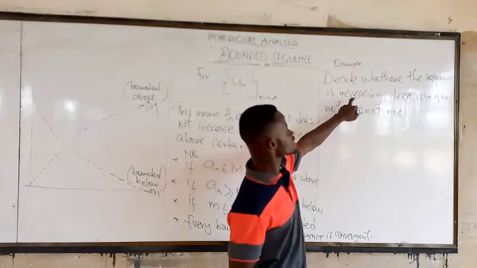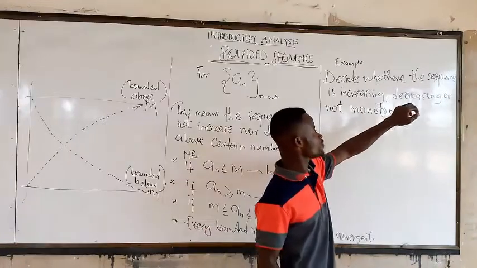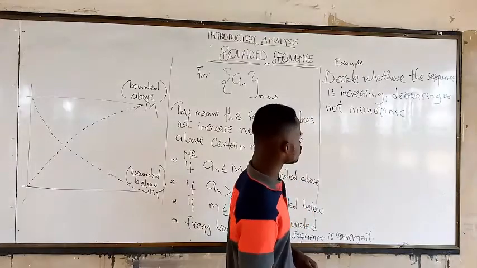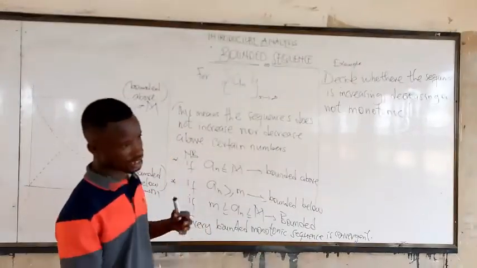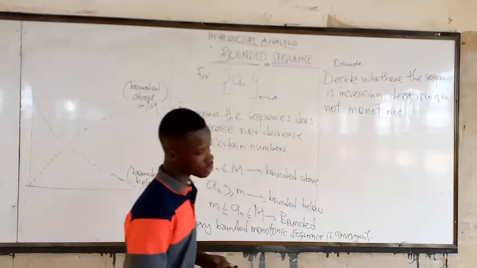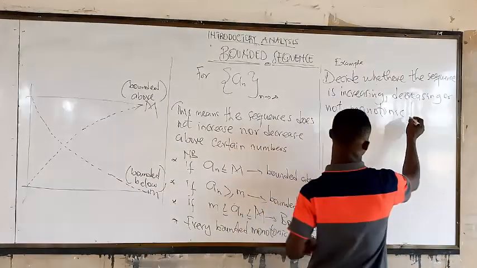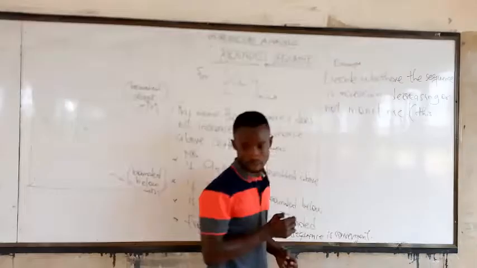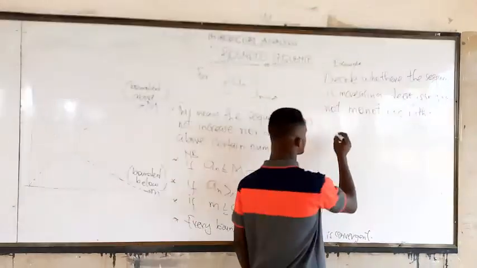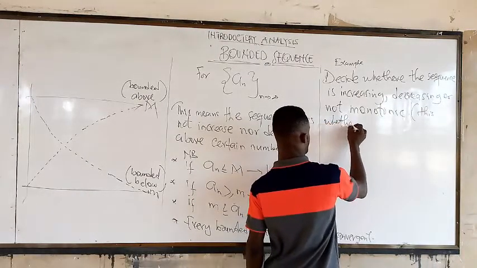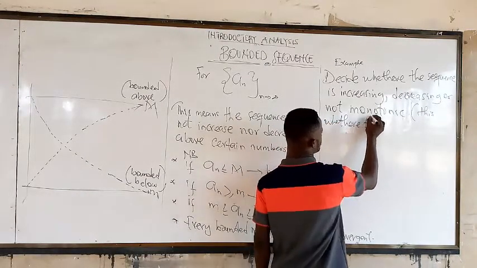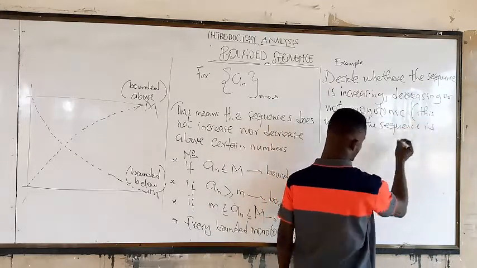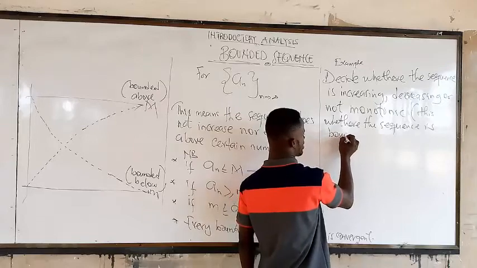Because if it's not increasing and if it's not decreasing, then you have to know what it means. That means that it will be monotonic, whether increasing or decreasing. Very good. So this means, in brackets, whether the sequence is bounded.